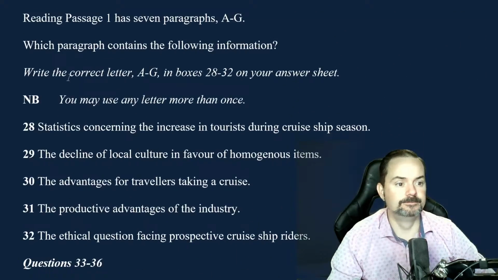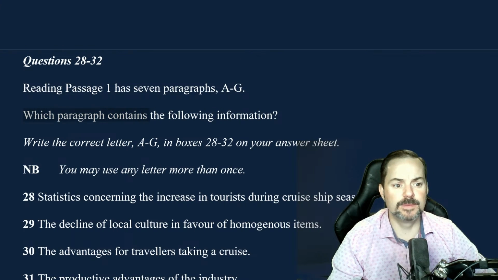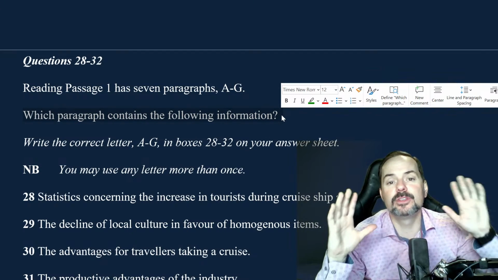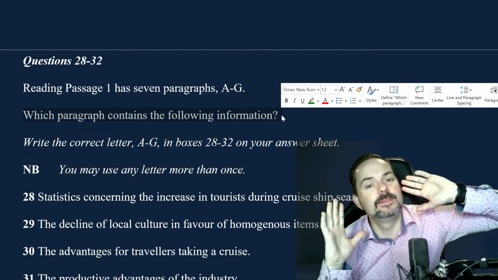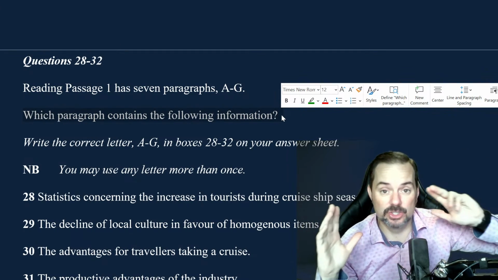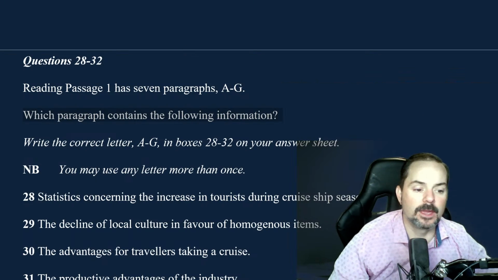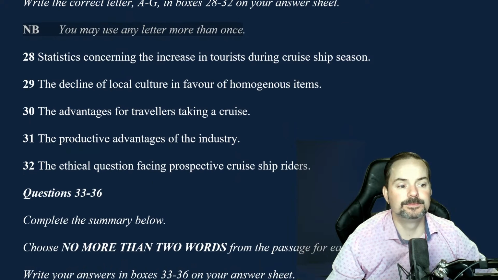Here we go. Reading passage 1 has 7 paragraphs, A to G. Which paragraph contains the following information? Everybody read with me, whether you're a member in the chat or you're just watching. Read with me. This is reading. Listening is okay. Take an extra step. Read. Okay. Note, by the way, you may use any letter more than once.